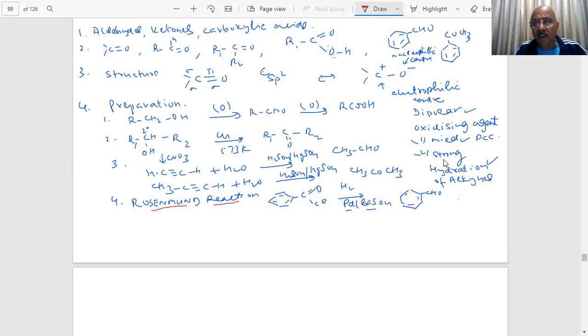Why do we add barium sulfate, student, in this reaction? If I don't add, then what will happen? Because there is a further possibility of reduction, student. It will go to benzyl alcohol, student. So it acts as a poison, student. It decreases the activity of the hydrogenation, so that only partial hydrogenation takes place. It's a partial hydrogenation, students, not a complete hydrogenation.